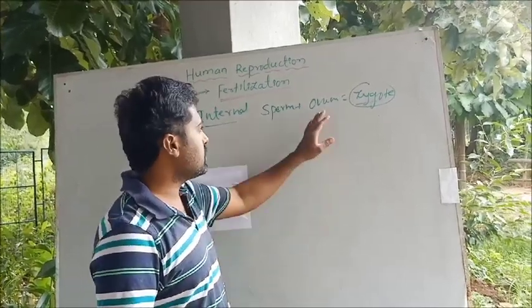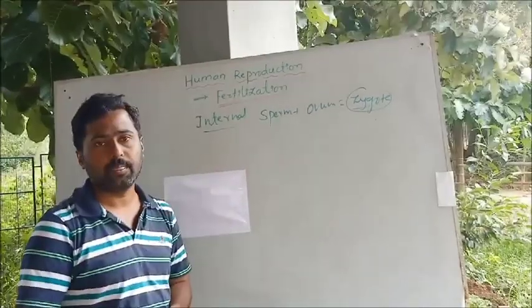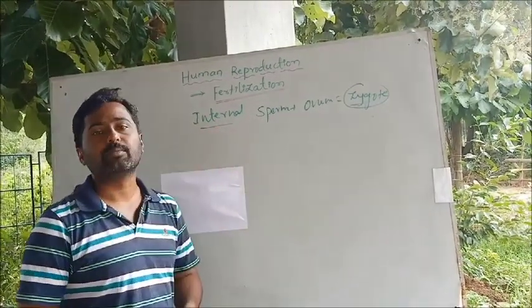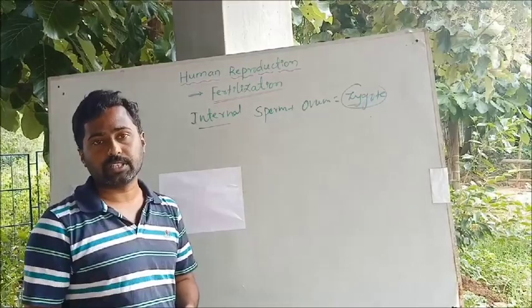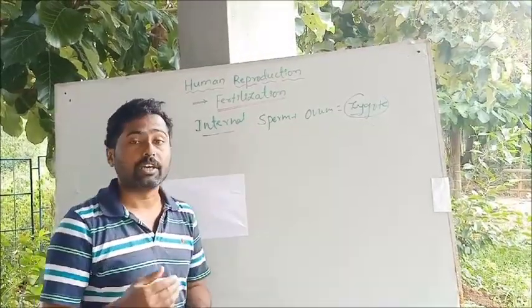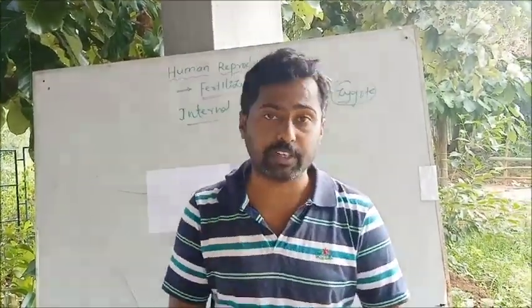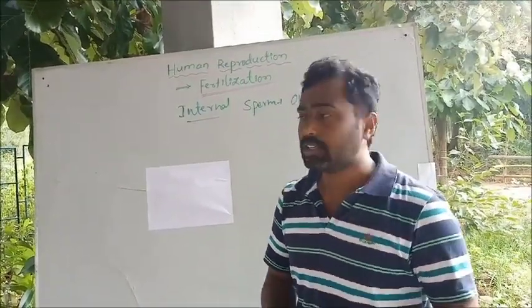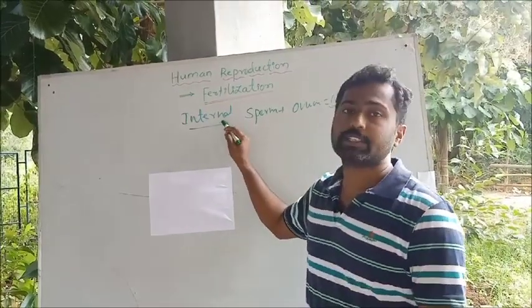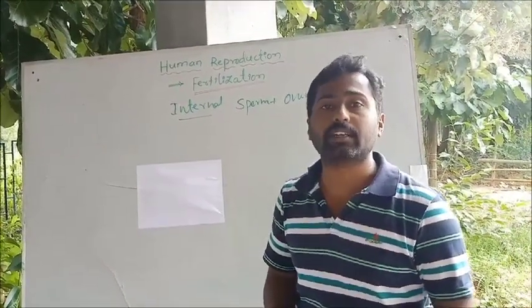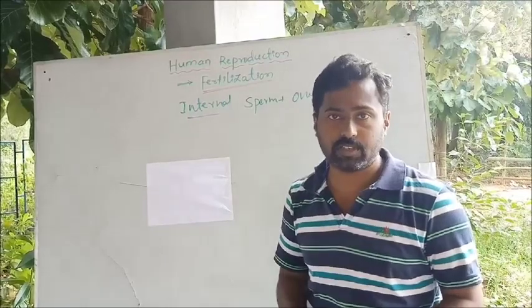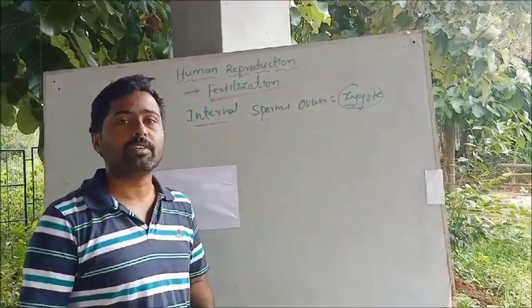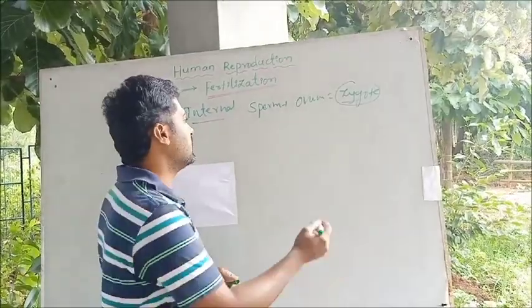As it takes place within the body of the female, especially within the uterus, that's why the fertilization is said to be internal, and the development is also internal. Not only the fertilization, but the development and the nourishment of the fetus also happen within the body of the female, that is within the womb or the uterus. The developing fetus or the embryo gets attached to the uterus by means of the structure called placenta.